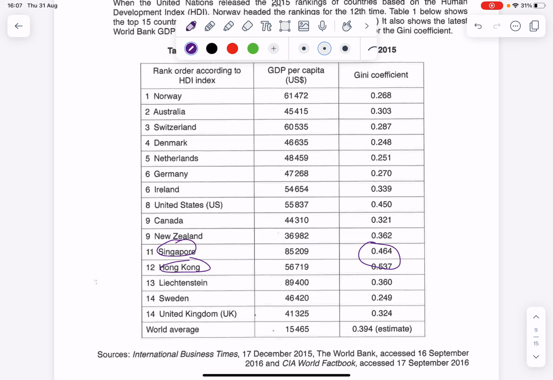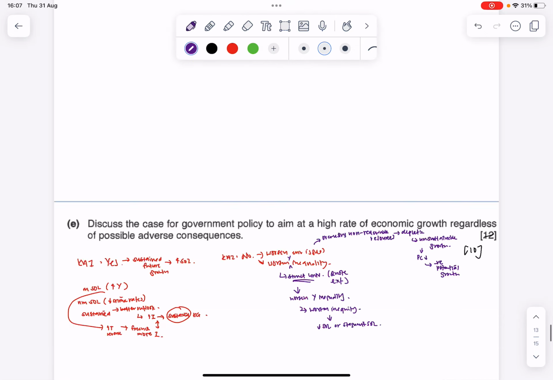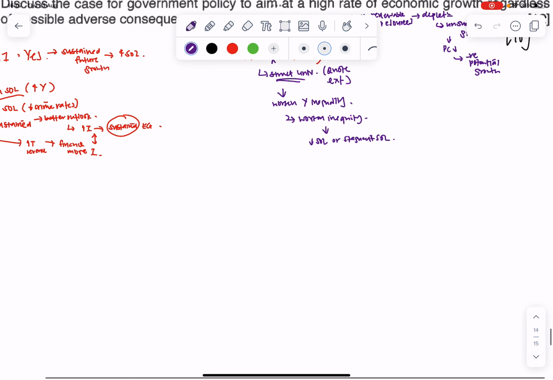You look at Singapore. Singapore has the largest or the second largest GDP per capita, right? But its Gini coefficient is significantly higher than everyone else, significantly higher than the world average. So that's substantiating our point on the worsening income inequality, the worsening inequity, because maybe the higher skilled, their wages keep going up, but on the other hand, the lower skilled, less skilled labor, more and more of their functions can be substituted by capital goods, by automation. You realize that these things depress their wages just to aim for economic growth.